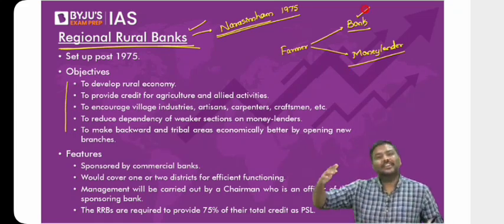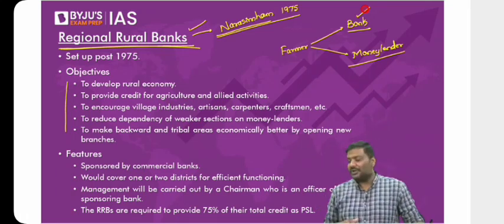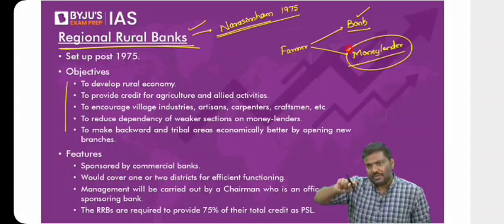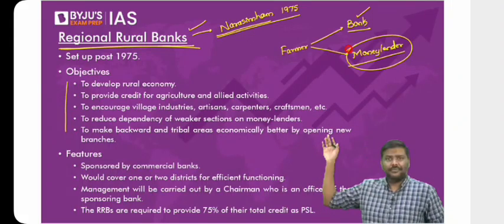Why? Rate of interest is lesser. Banks do not beat up a farmer if there is no repayment, etc. But if you take a loan from a money lender, what will happen? Rate of interest, first and foremost, is very, very high. I'll give you data here. Please have a look at it.